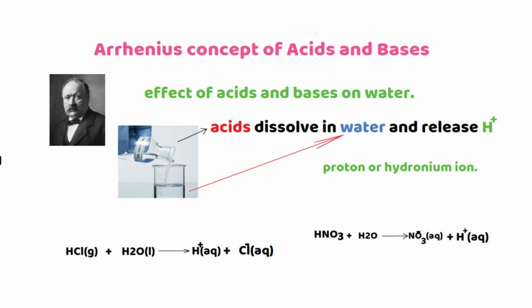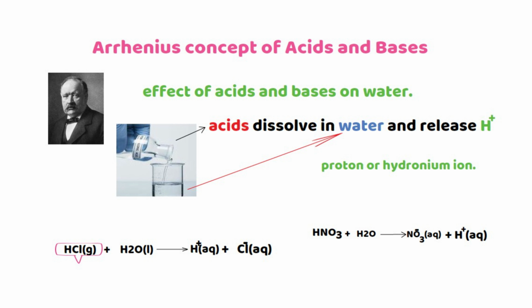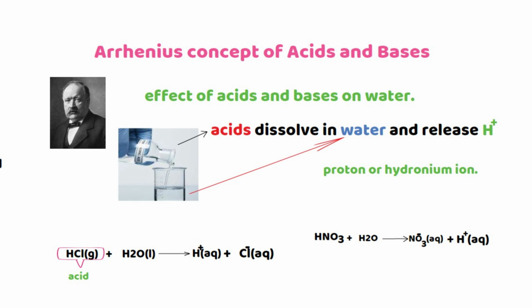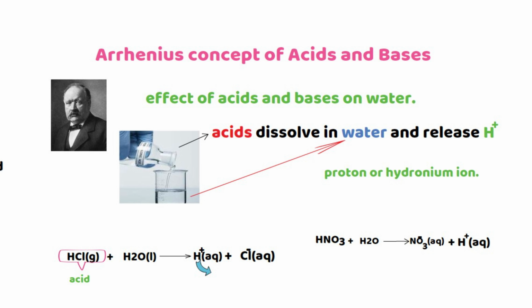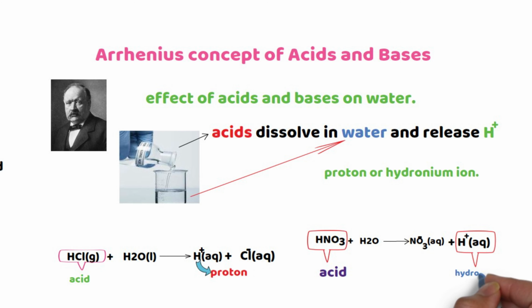So nitric acid is an Arrhenius acid because it dissolves in water and releases hydrogen ion. As I told you, HCl is an Arrhenius acid, and nitric acid is an Arrhenius acid, because they dissolve in water and release hydrogen ion or protons.